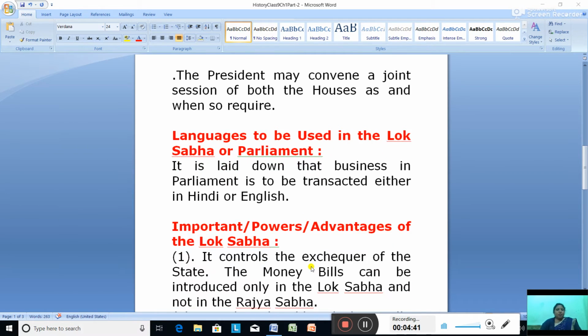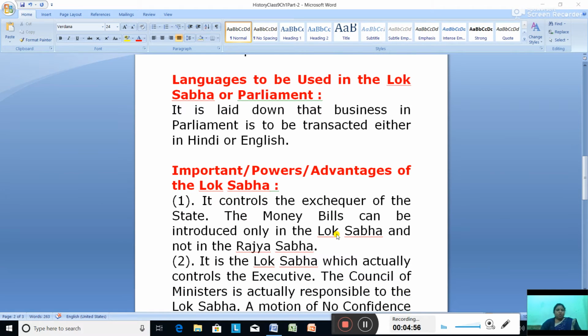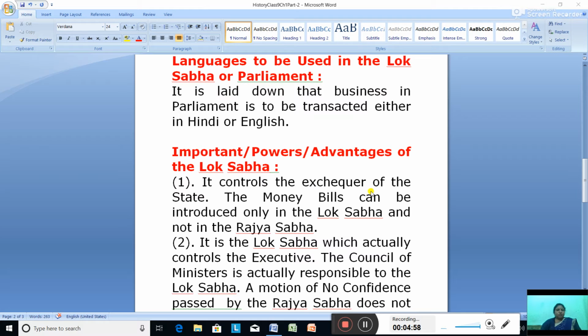Now, the important powers and advantages of the Lok Sabha. What is the importance of the Lok Sabha? What are the powers of the Lok Sabha? What are the advantages of the Lok Sabha? It controls the exchequer of the state. How? Through the money bill.